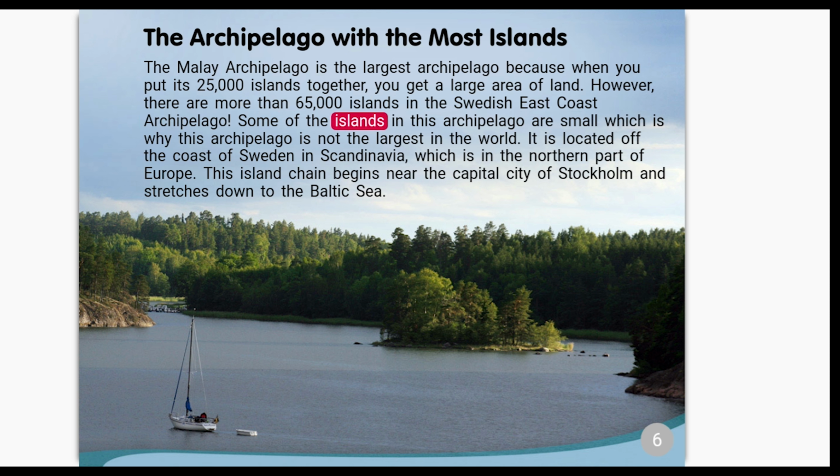Some of the islands in this archipelago are small, which is why this archipelago is not the largest in the world. It is located off the coast of Sweden in Scandinavia, which is in the northern part of Europe. This island chain begins near the capital city of Stockholm and stretches down to the Baltic Sea.